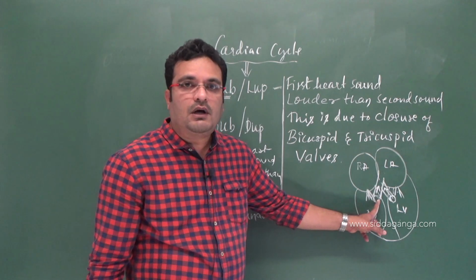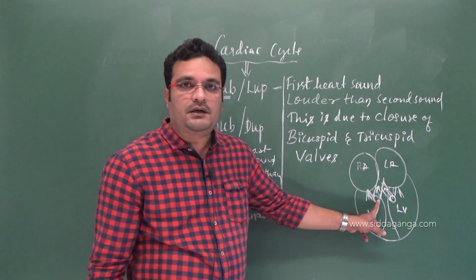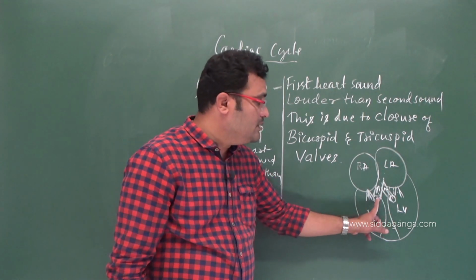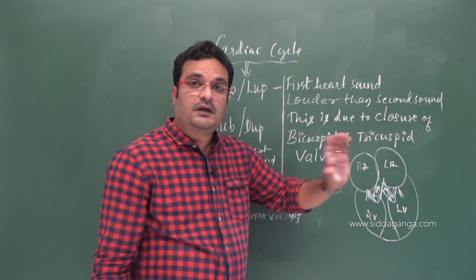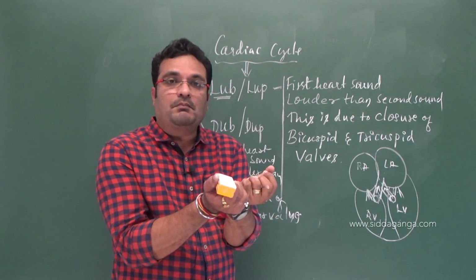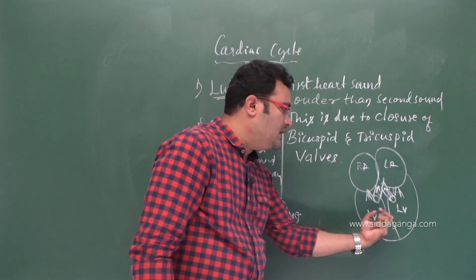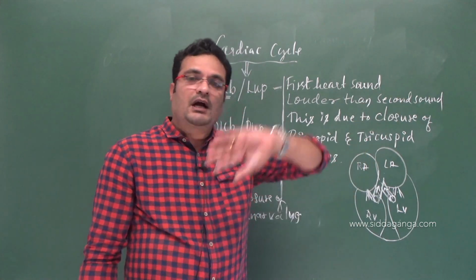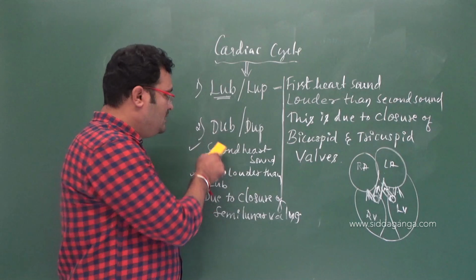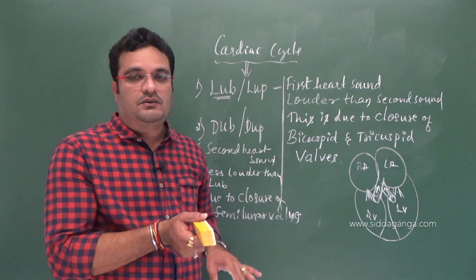Semilunar valves are the valves that check backflow of blood in arteries into ventricles, right? So these semilunar valves also get closed after pumping of the blood from the ventricles, and that sound is called dub. So first heart sound is lub and the second heart sound is dub.